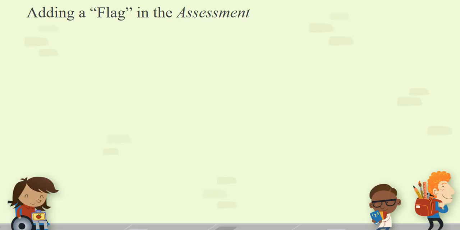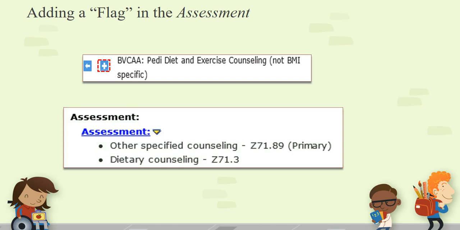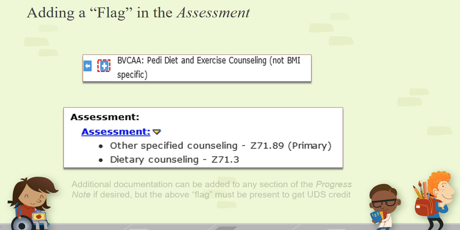Now let's look at how we can add a flag into the assessment section of the progress note. Using the same template that we have saved, clicking on the plus sign will allow us to open up an order set and drop 2 assessments into the progress note. Both of the assessments must be present along with the BMI percentile to get your points. However, this part, though it takes more clicks, is not as clean. It does allow you to generate some meaningful use points. Let's see how this part works.